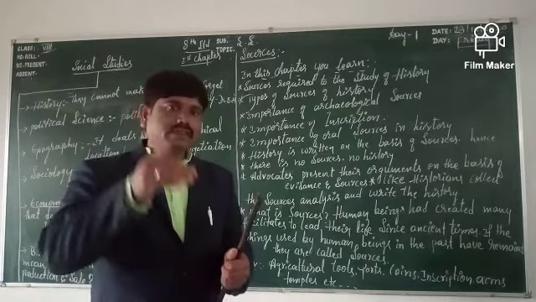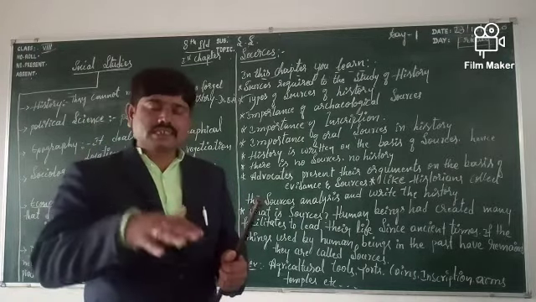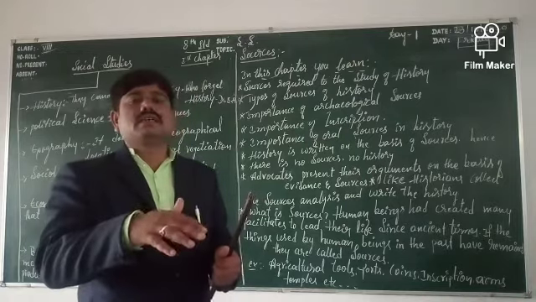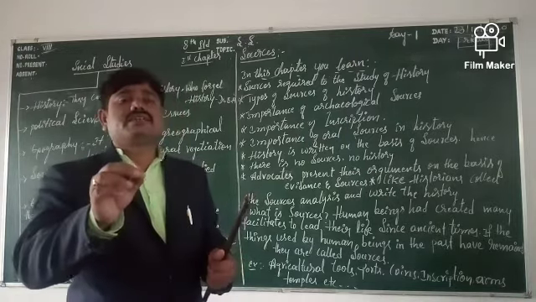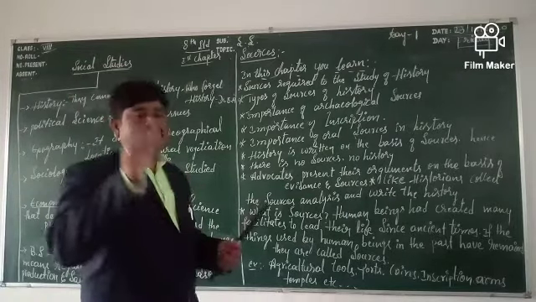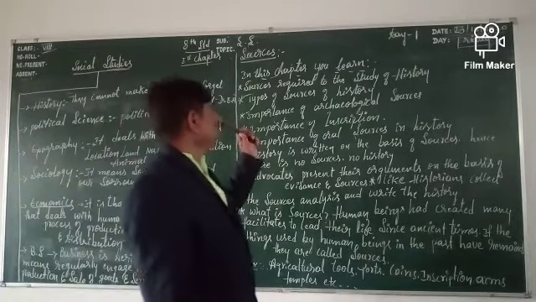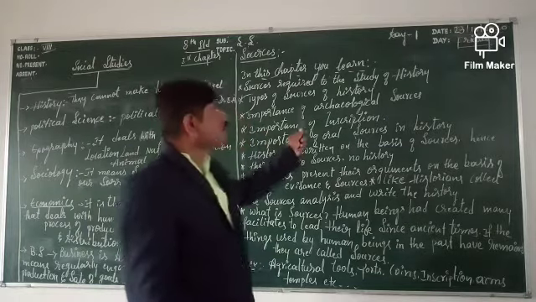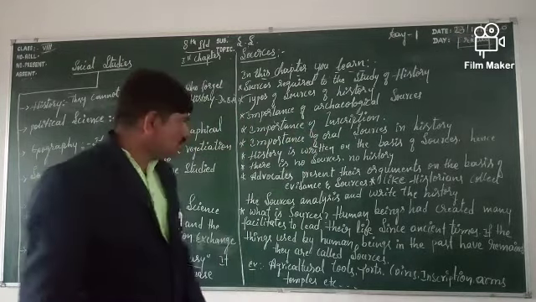Then they confirm it, analyze it once again, and then write the history. In this point, we have confirmed what the sources required to study history are.